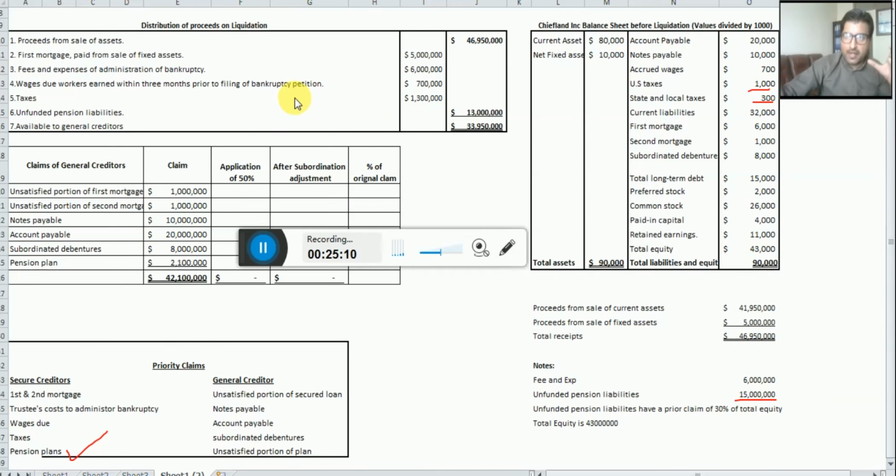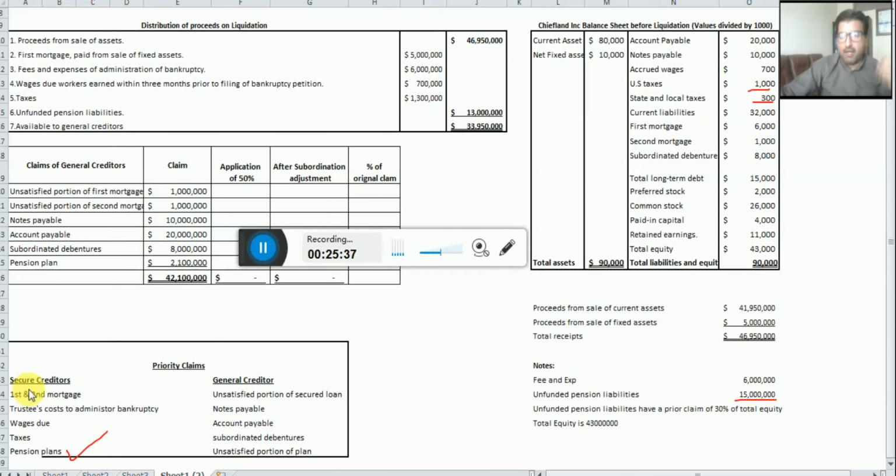Why? Because businesses have some flexibility and discretion to pay a portion of the pension liability in the first group, and the remaining portion should be given to the general creditors, depending on the policy of the company. So in our example, how much of the $15 million is given to secured creditors in this group?